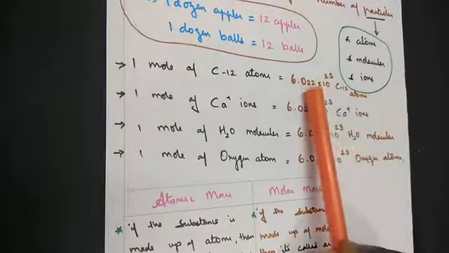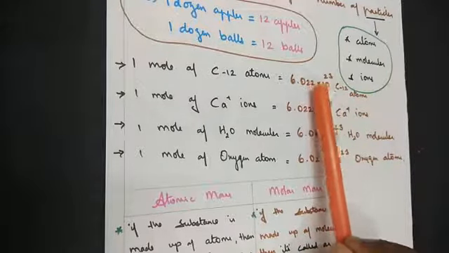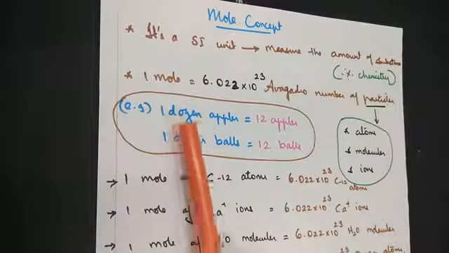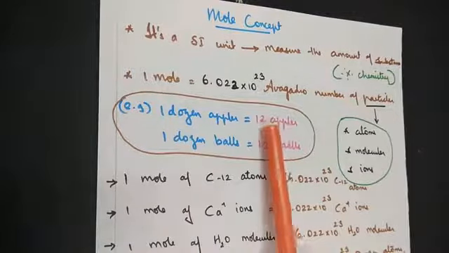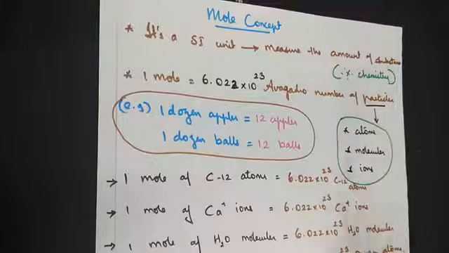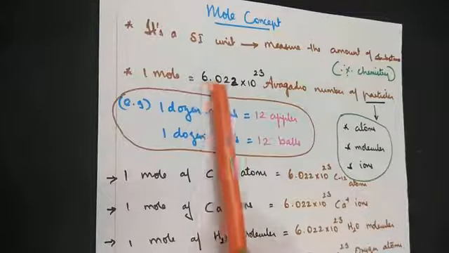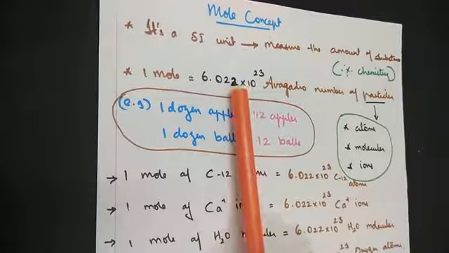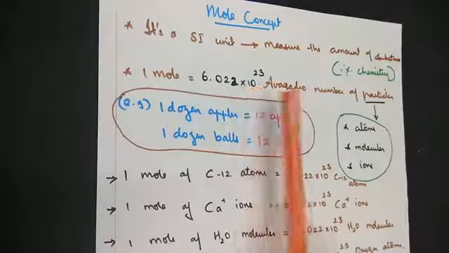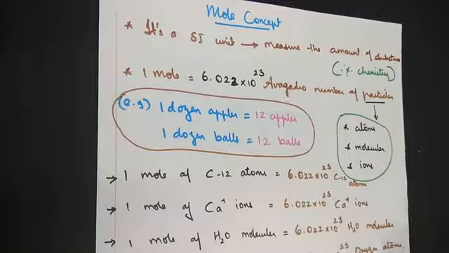Sometimes in the textbook they will also give it as 6.023. Whether it's 023 or 022, they are one and the same. The concept here is as with 1 dozen: when you hear it, you remember the number 12, immaterial of whether it's apples, balls, pencils or pens. Similarly, for 1 mole of any chemical substance, all you have to remember is the number 6.022 × 10^23. This constant number was given by the scientist Avogadro, hence it is called the Avogadro number.